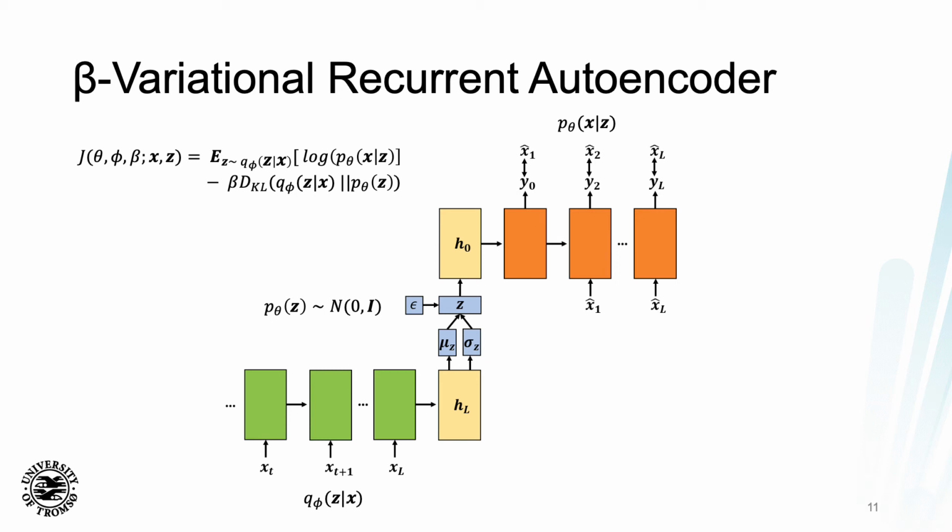Here we'll get more compact distributions of the data that should be easier to cluster. The beta parameter here just enforces an extra weighting of this Kullback-Leibler divergence term. By increasing the beta, you're increasing the regularization term itself. You're regularizing it more to be more of this Gaussian type of shape.